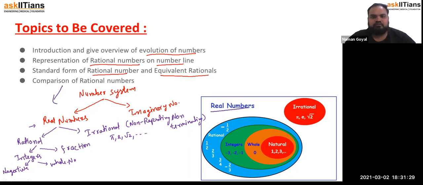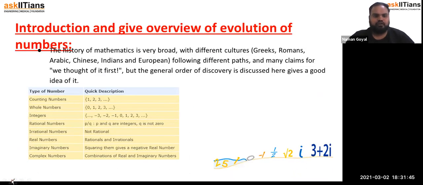So inside real numbers there are irrational numbers and rational numbers. In rational numbers, there are integers and fractions. In integers, there are whole numbers and natural numbers. Got it? So what we are going to talk about is the introduction and overview of the evolution of numbers.